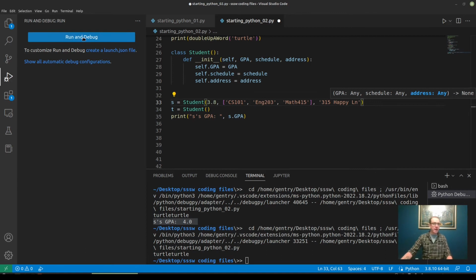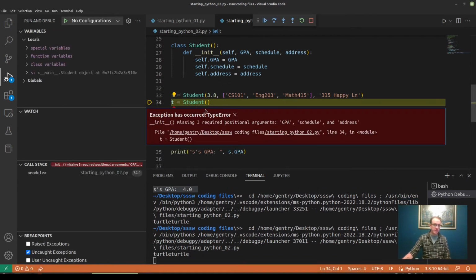Right? And if now I build and I run this, we're still going to see our error, but we see it later in the program, right? Sometimes that's the best progress you can ask for, getting the error to show up somewhere else, right? So now, one instantiation of the student class to make the object named S is working, and this one breaks down because we've got the wrong number of arguments in it, right?